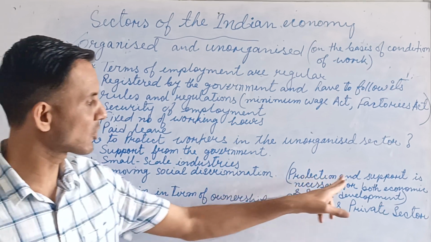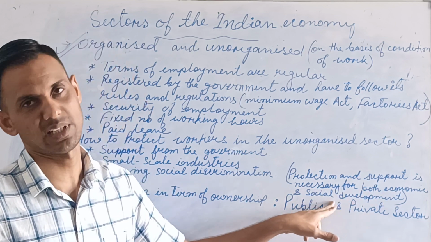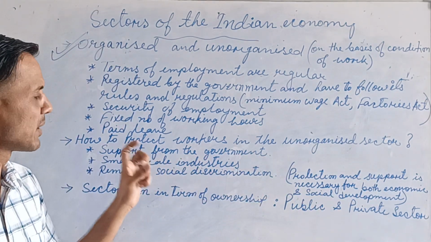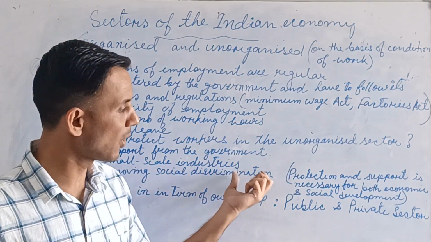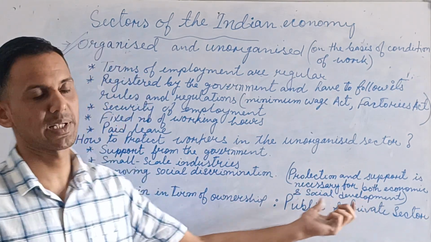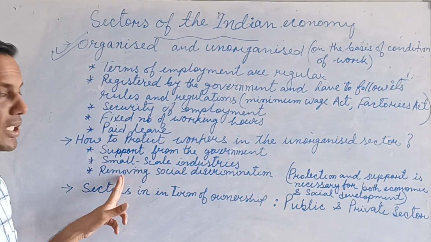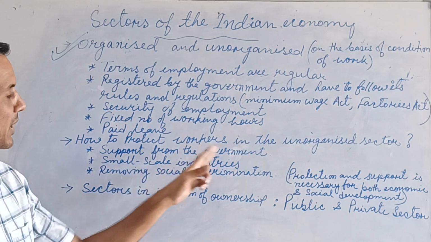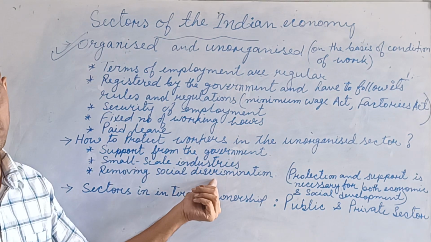That's why protection and support is necessary for both economic and social development. There are many reasons, but I have written only three: support from the government, small scale industries, and removing social discrimination.